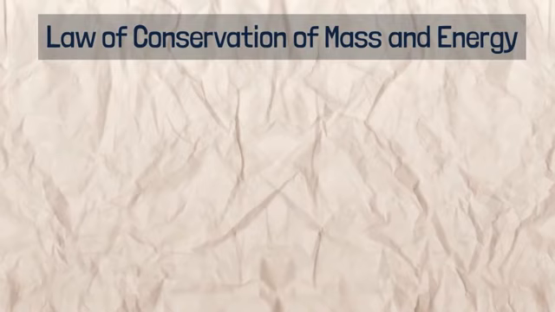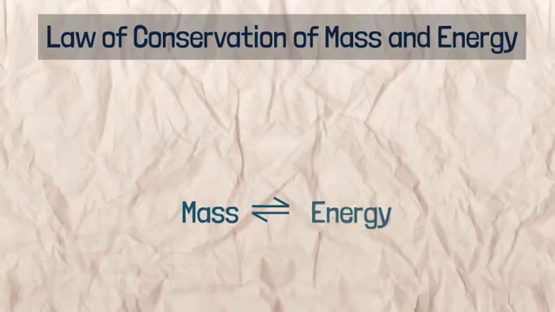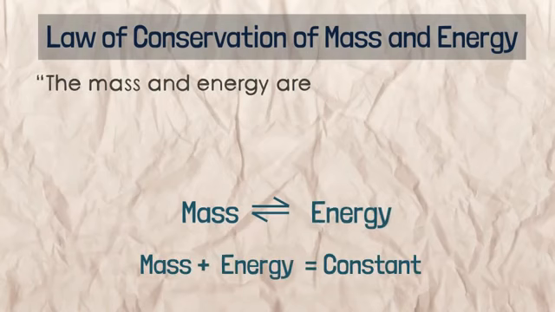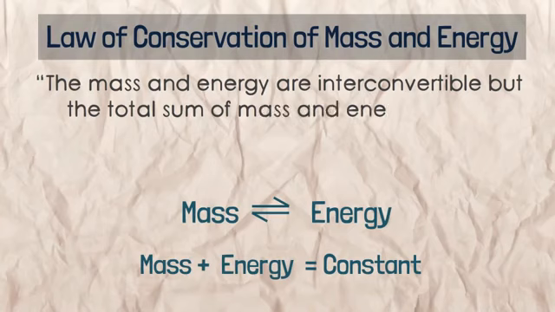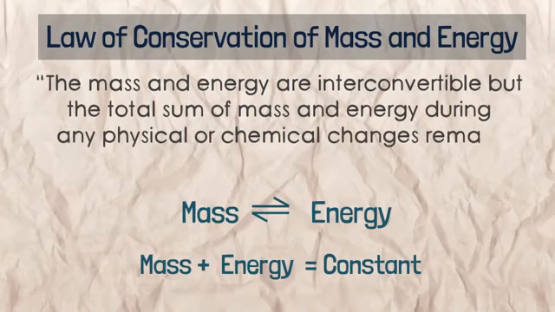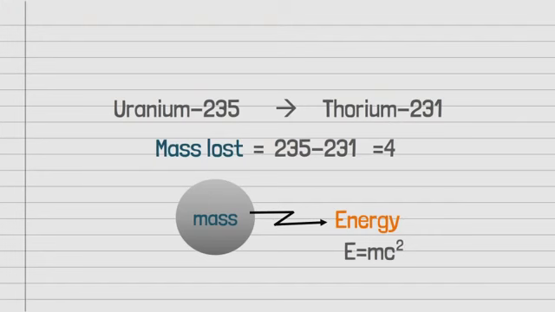Now the law of conservation of mass is called law of conservation of mass and energy. According to it, mass and energy are interconvertible, but the total sum of mass and energy during any physical and chemical changes remains constant. In the former example, mass is converting to energy and sum of the mass and energy will be constant.